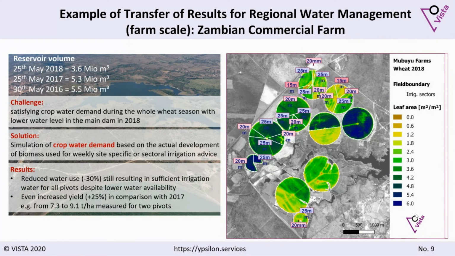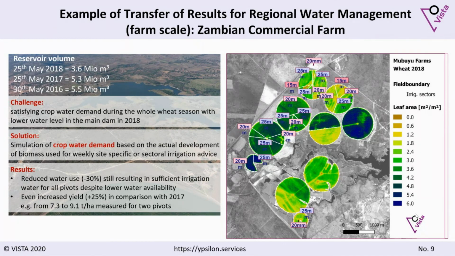And as a result, we had 30% reduction of water. We really could save water here. We could also save energy with this because we need pumps for the irrigation. And at the same time, yield was never decreased. It even increased partly by 25%, because often farmers tend to irrigate too much, which is also not good for the crop. So we really could improve the yield and the water use efficiency for the farm.